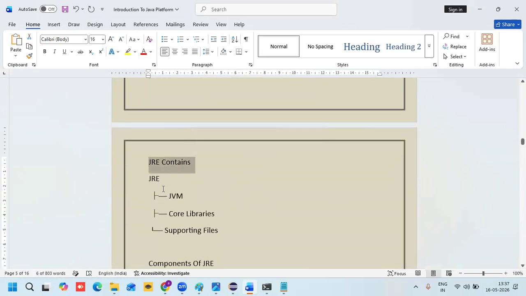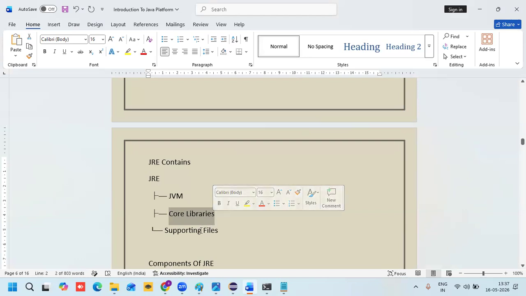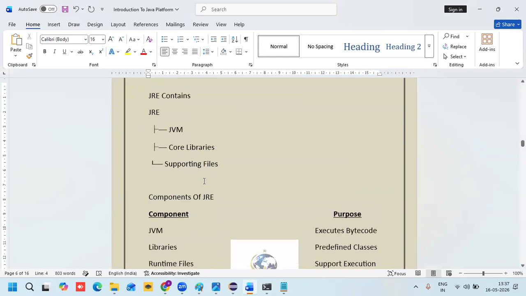JRE contains the JVM, core libraries, required built-in packages and classes, and supporting files.